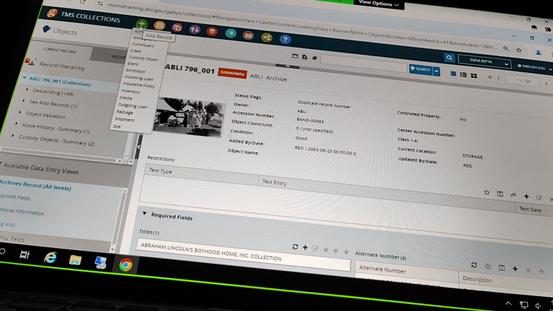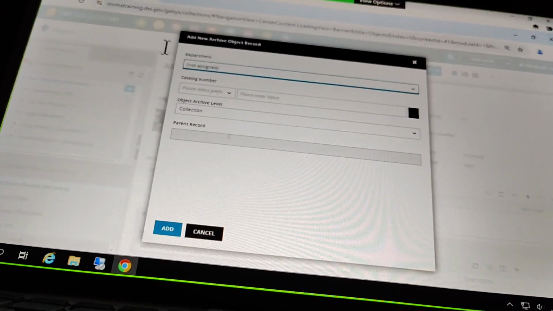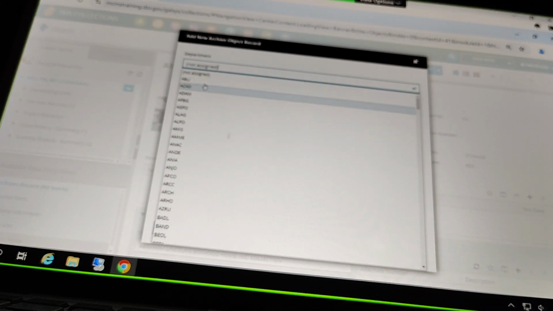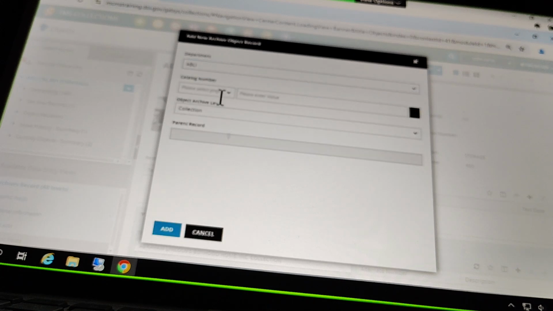So I'm going to add new record and archive object. And similar to when I'm adding other types of records, especially in the objects module, I'll have my department drop down. And I'll be able to put in my number here.